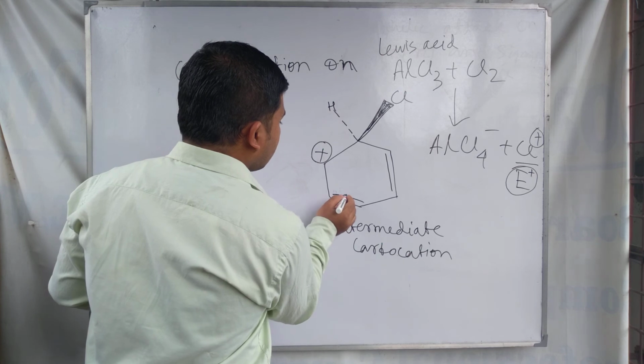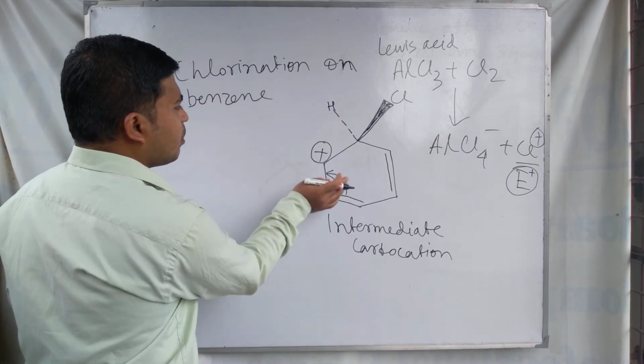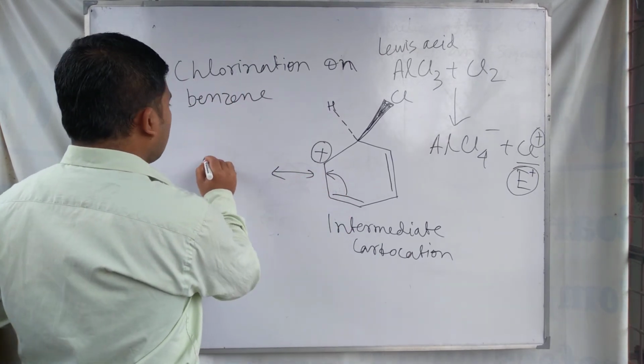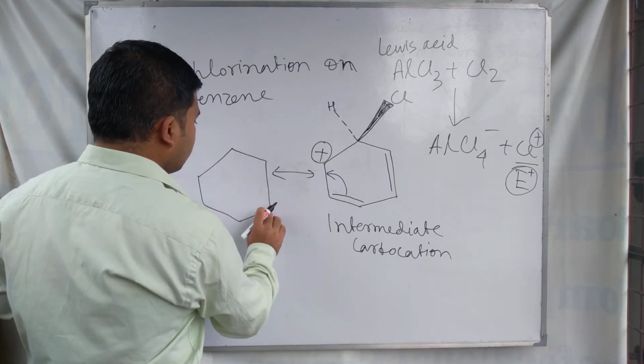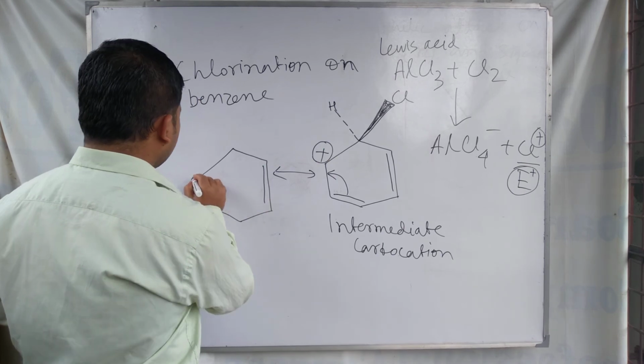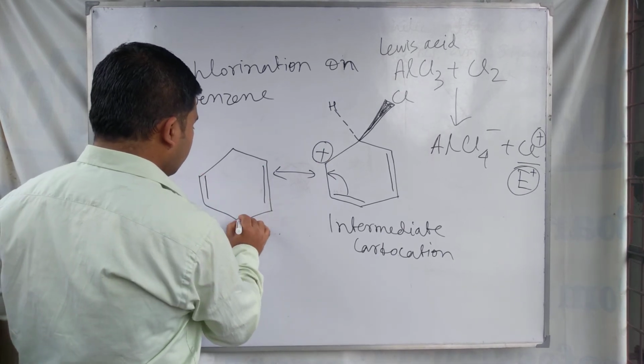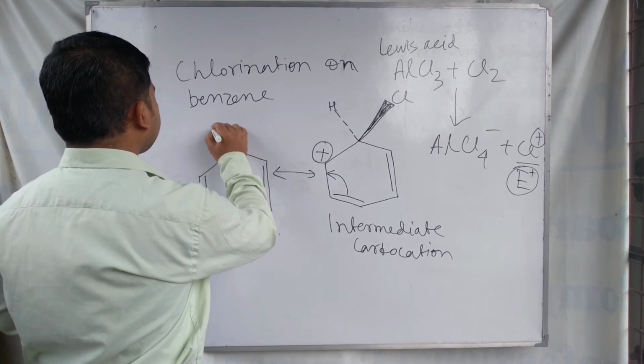In this case this bond is shifting here; the pi bond is delocalized in nature, therefore this bond is shifted to this position and this carbon gets a plus charge.